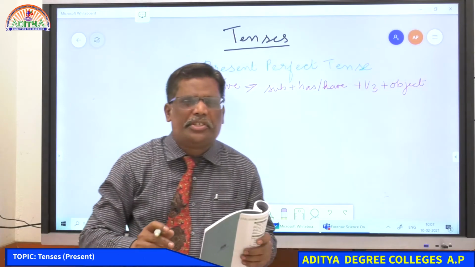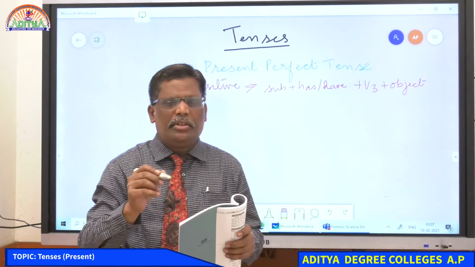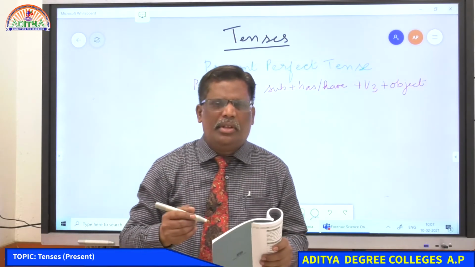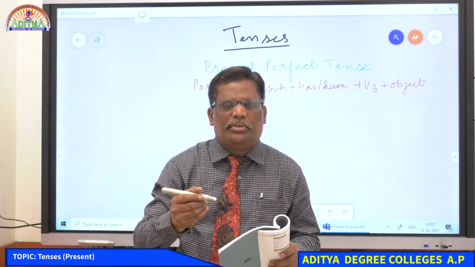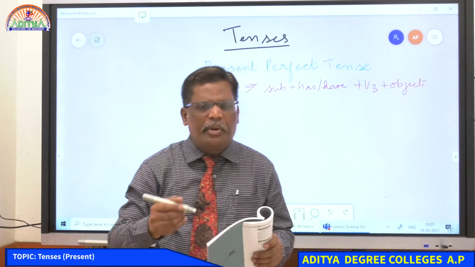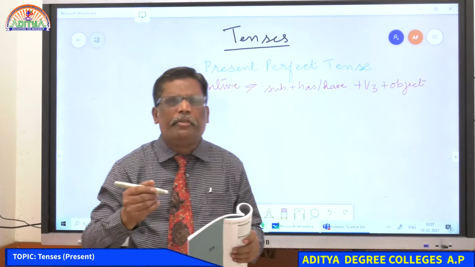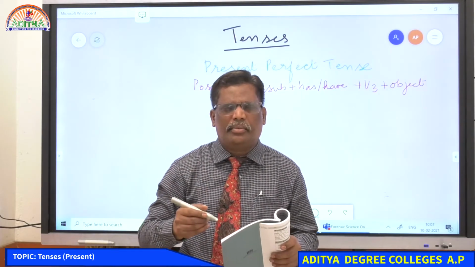We use present perfect when the action has just been completed in the present. Something happening in the present just happened. Action has just happened. Recently completed action. Okay, to express a recently concluded or recently finished action, we use the present perfect.